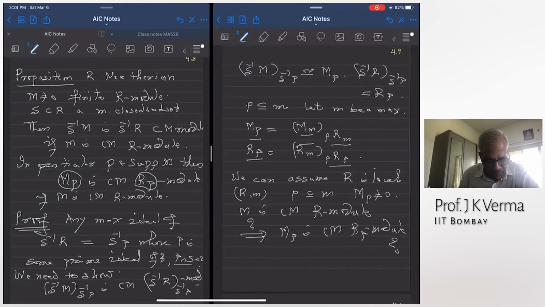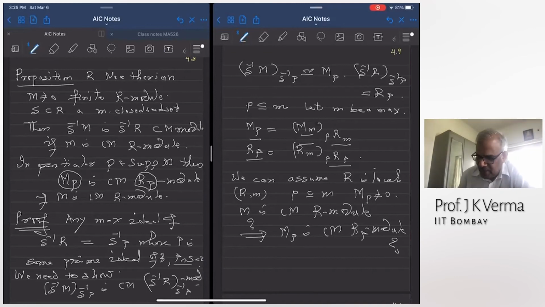Is this reduction clear to everyone? Many results are like this: because the Cohen-Macaulay property is defined by localization at maximal ideals, that enables us to reduce the results to the local case. In the local case, we can apply Nakayama's lemma and do many more things. So try to reduce the problem to a local case first. So I want to show MP is a Cohen-Macaulay RP module by assuming that M is an R module and R is a local ring now.